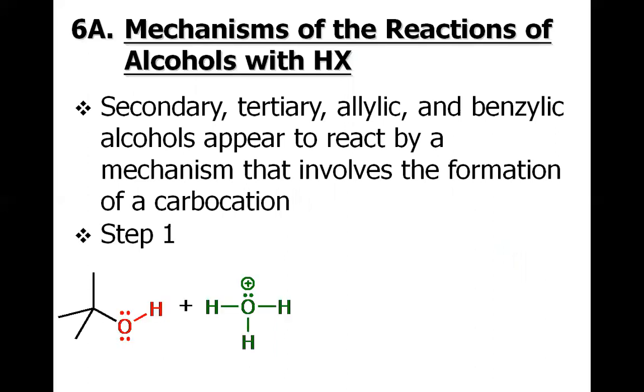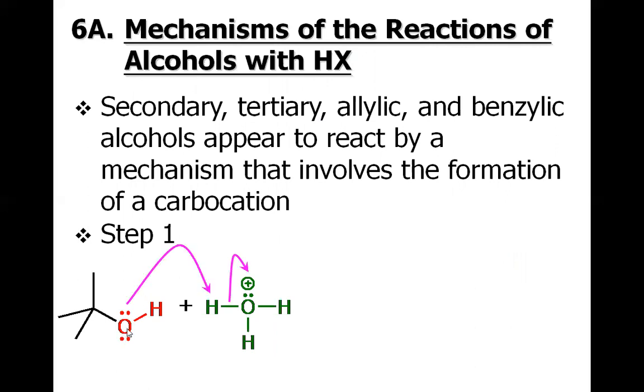So this is the mechanism of the reactions of alcohol with halogen acid. As discussed, the secondary, tertiary, allylic, and benzylic alcohols appear to react by a mechanism that involves the formation of a carbocation, because they will generate a better carbocation. Let us discuss it step by step.